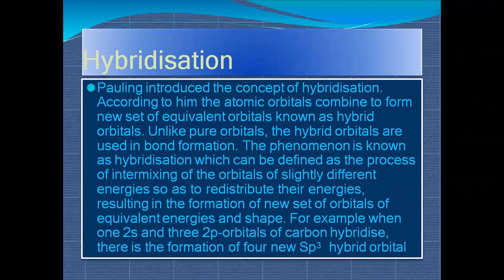For example, let me talk about s orbital and p orbital. If s and p are combining, it means they have a slight difference in their energy. But when s and p orbitals combine together, they form a new orbital which has nearly similar, or equivalent, energy and shape.